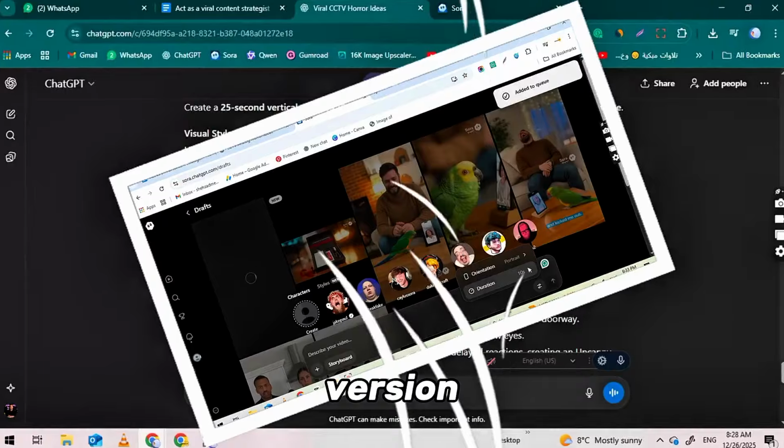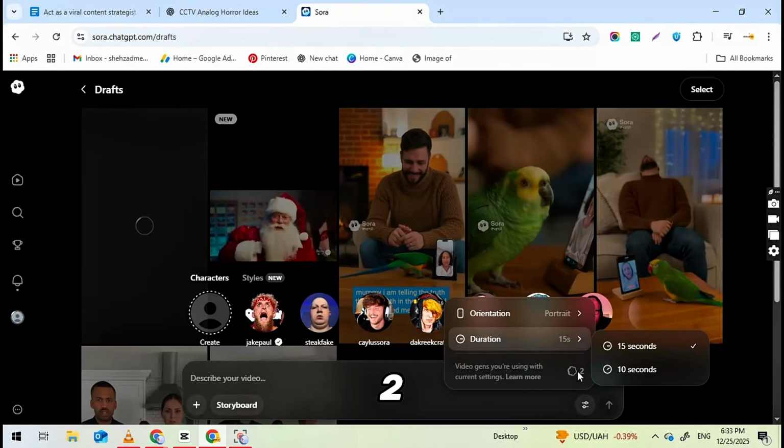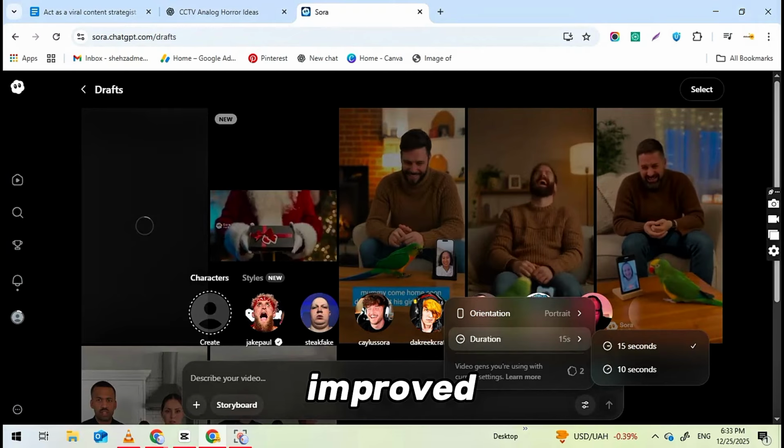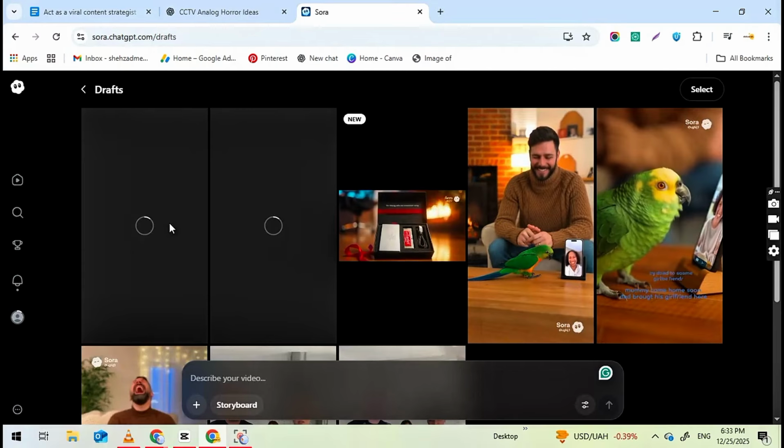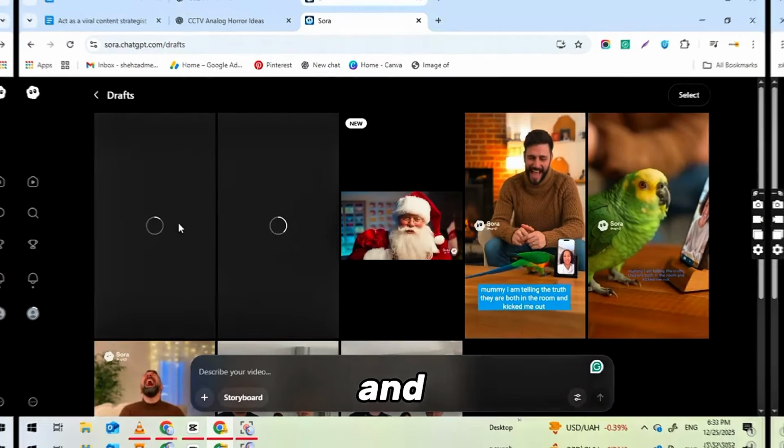Copy this new version. Now go back to Sora 2. Paste the new, improved prompt into the box. Keep the same settings, 9:16 aspect ratio and 15-second duration. Click the Generate button again and wait.